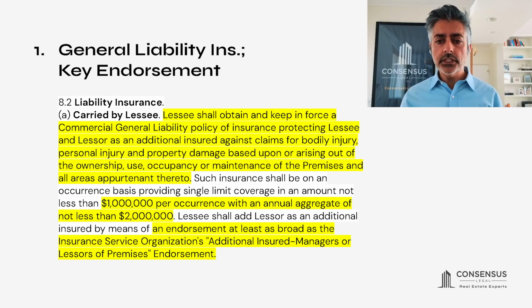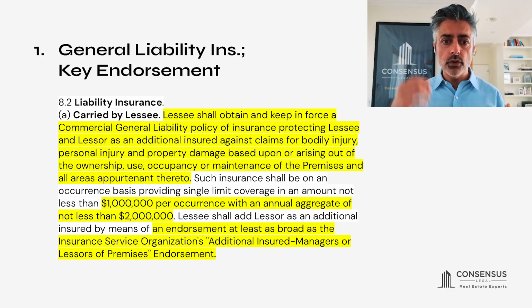So this is the most important insurance typically that the lessee is required to obtain. Most important insurance for lessee and the most important insurance for lessor. And as you can see, it requires lessee to add lessor as an additional insured.